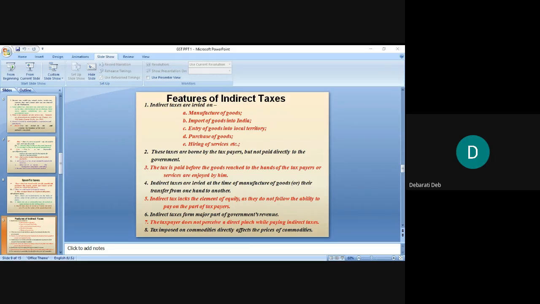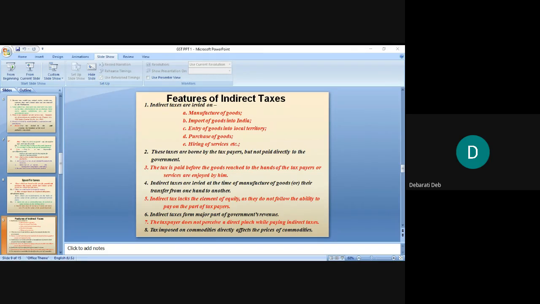Convenience. Indirect taxes are more convenient to the taxpayer since tax is included in the selling price. The consumer pays the tax when he purchases the item. But for direct taxes, you have to hire a tax consultant if you are not efficient enough. Paying direct taxes is more difficult than paying indirect taxes. With indirect taxes, you are paying without even knowing, because you know the price of the product, you're just paying the price, but within that, you are paying the tax also. So it's very convenient to pay.